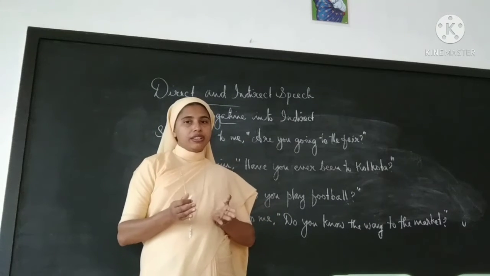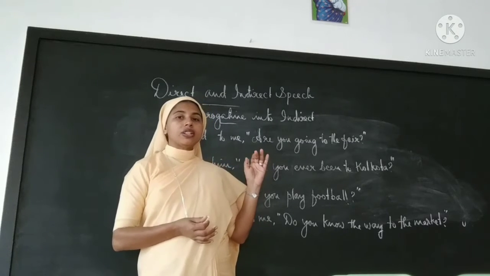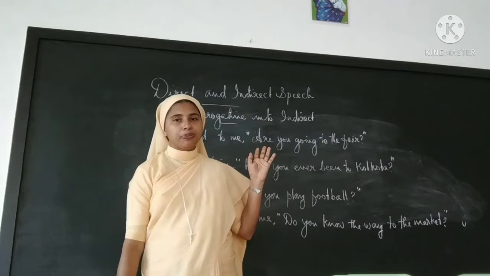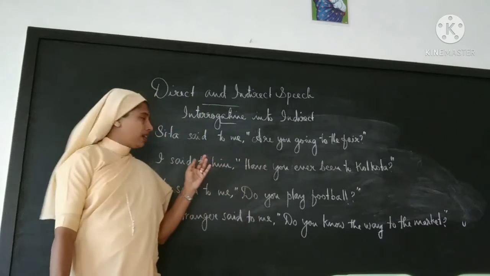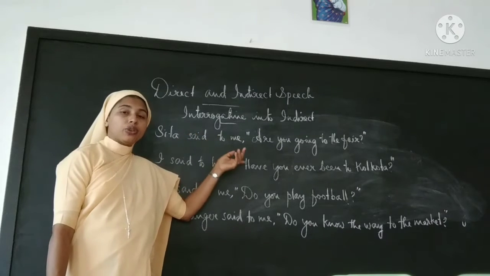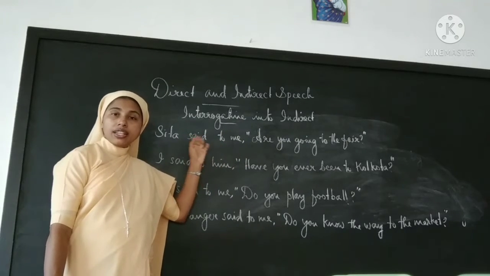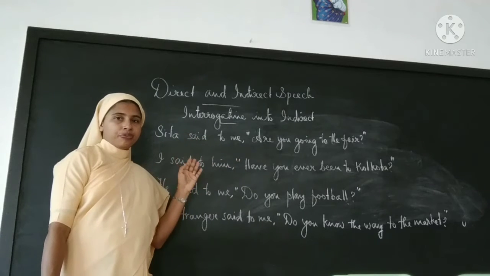So in order to identify it as a question, it should be understood from the reporting verb. So the reporting verb will be changed according to the context as asked, questioned, inquired, etc.